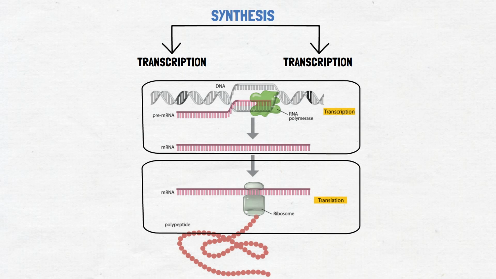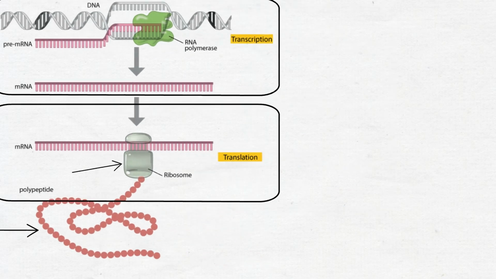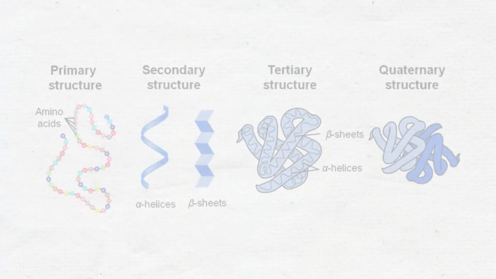During translation, the ribosome reads the sequence of the mRNA molecule and uses it as a template to synthesize a protein. Transfer RNA, tRNA, molecules, each of which carries a specific amino acid, bind to the mRNA molecule. The ribosome then links the amino acids together to form a polypeptide chain, which eventually folds into a functional protein. The unique shape of a protein is determined by the sequence of amino acids in its chain, and this shape is critical to the protein's function.